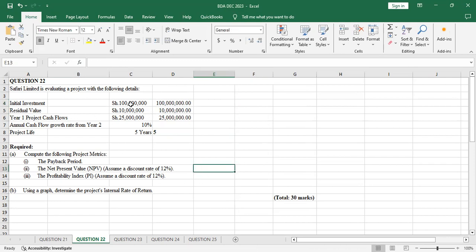These cash flows that we've been given are growing.